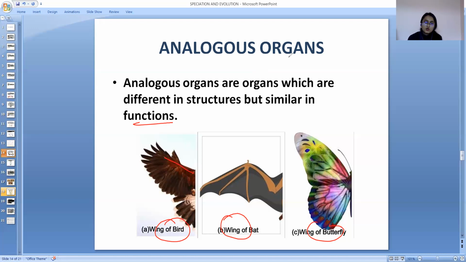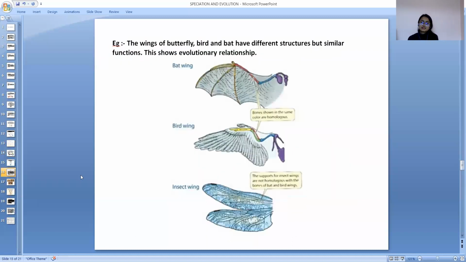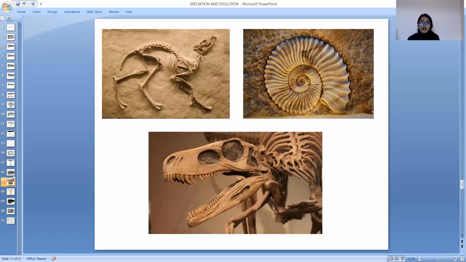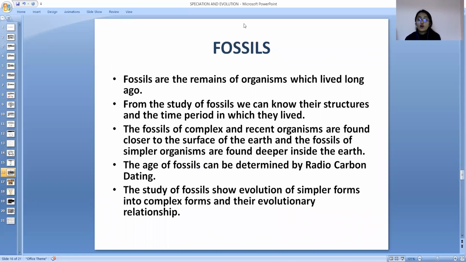They are known as analogous organ. This is another example. Then we have the last thing, fossil. This is the third, what we call it, evidence of evolution. Fossils. Fossils are the remains of the organism which lived a long ago. From the study of a fossil, we can know their structures in the time of a period which they lived.